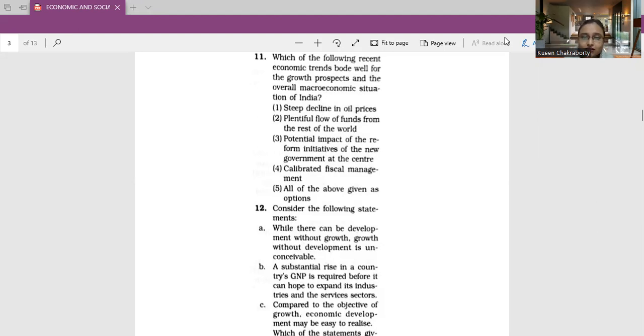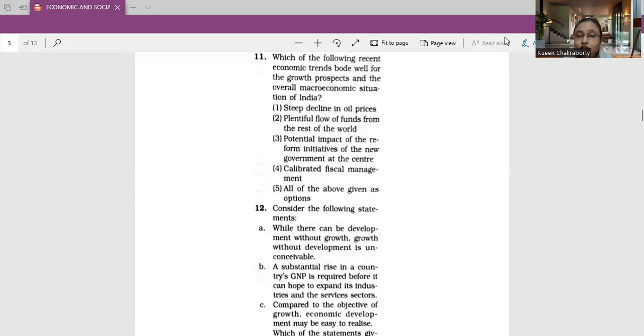So, factors like steep decline in oil prices, plentiful flow of funds from the rest of the world, and potential impact of the reform initiatives of the new government at the center along with calibrated fiscal management, all of these do bode well for the growth prospects and the overall macroeconomic situation for India.